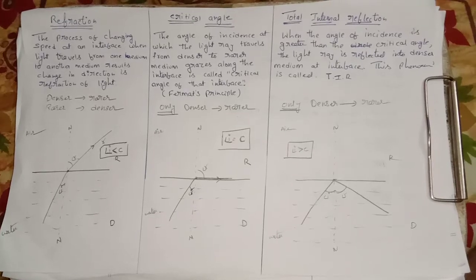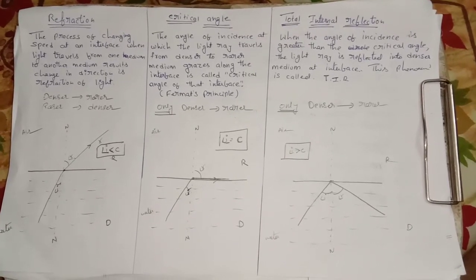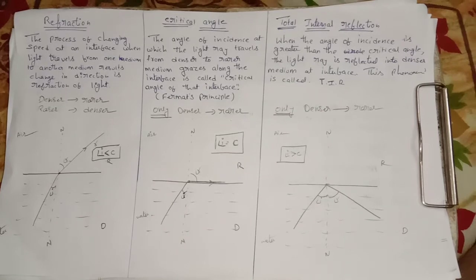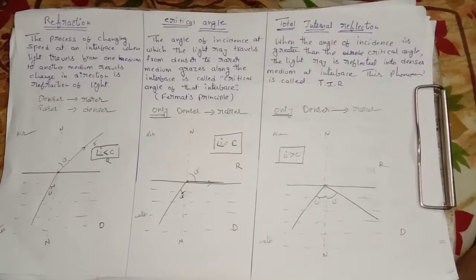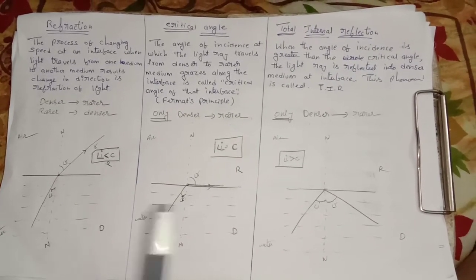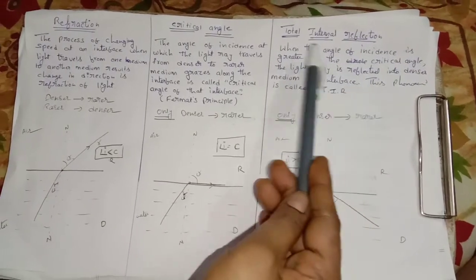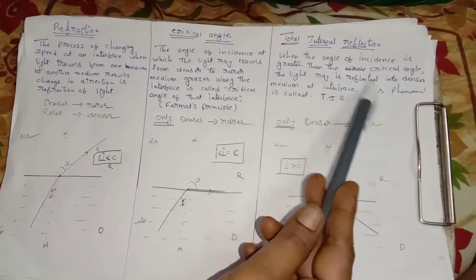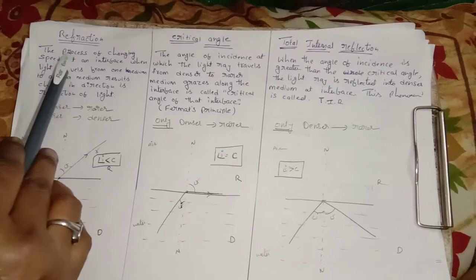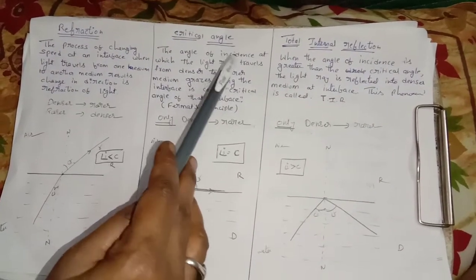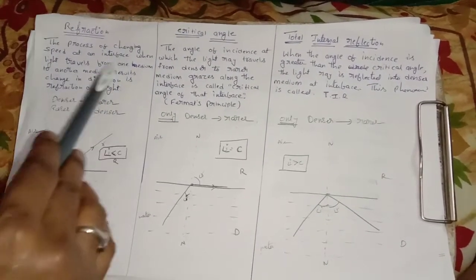Morning students, this is a continuation of lesson number 4, refraction of light on plane surfaces. So today we will learn about total internal reflection. Before learning total internal reflection, we should know what is meant by refraction and critical angle. We have already discussed refraction.